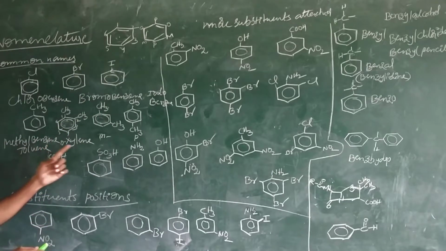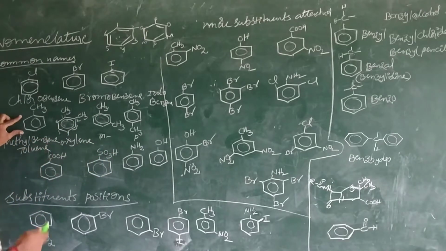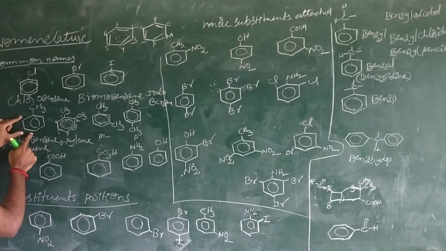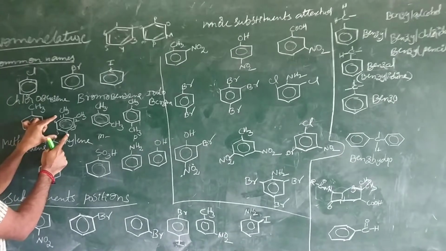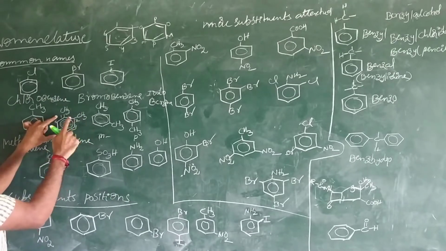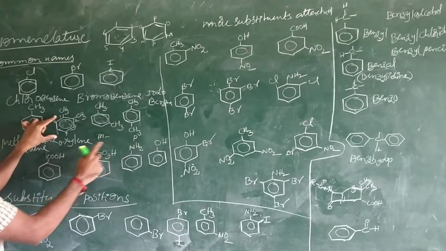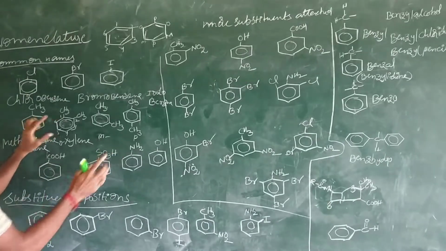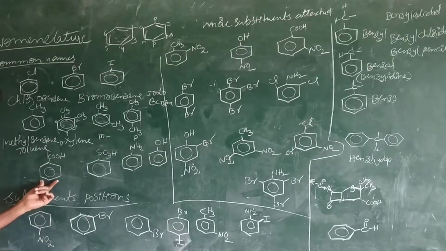Anyway, xylene is the common name. If the benzene molecule contains only one methyl group, that is toluene. If it contains 2 methyl groups, this is xylene. And based on the position, we write ortho, meta, and para positions.